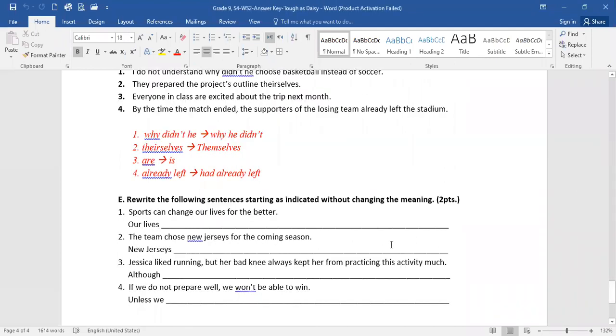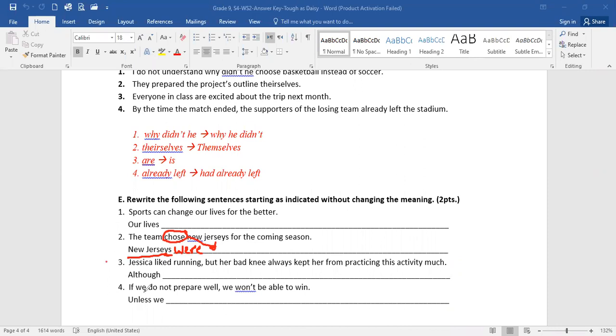The team chose new jerseys for the coming season. Same thing, new jerseys, so active to passive. And I move on to the verb here. This is your next step. Past simple, so I need verb be in the past simple. Verb be in the past simple are was and were. What does jerseys take? Was or were? Of course, were. New jerseys were chosen, past participle of chose, by the team for the next season.